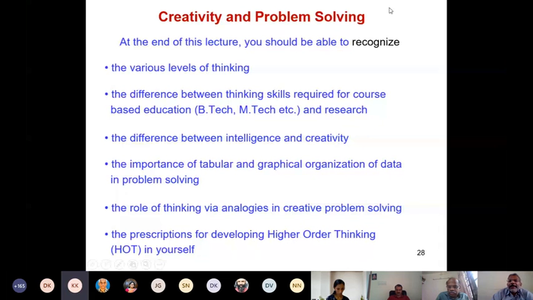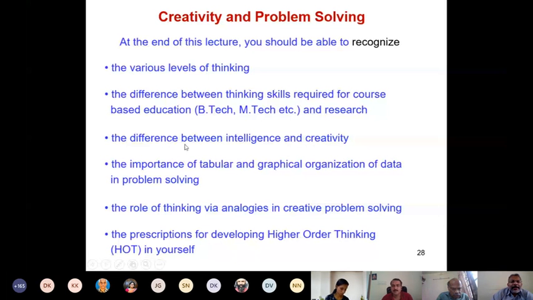The action verb here is recognize, okay. If you want, you can replace it by identify. That is also another equivalent action verb for this. So I am saying at the end of this lecture, you should be able to recognize the various levels of thinking. You should be able to recognize the difference between thinking skills required for course-based education and research.